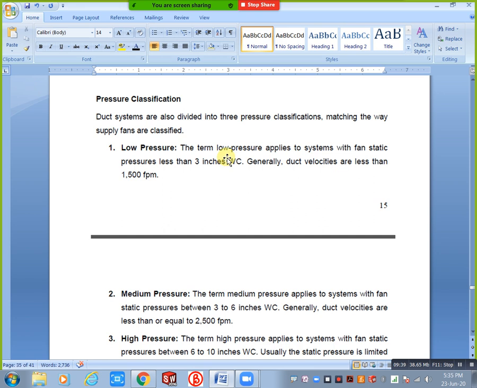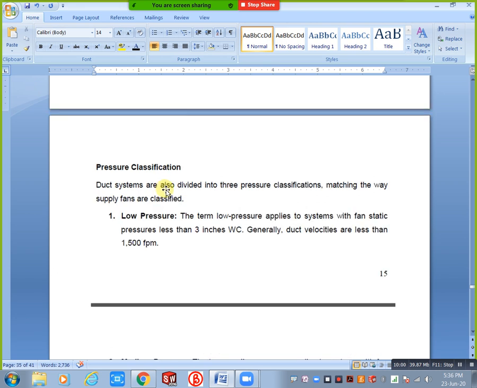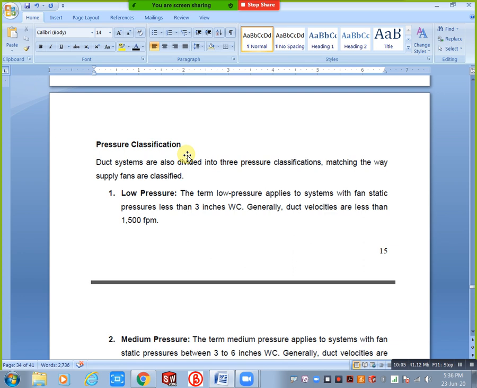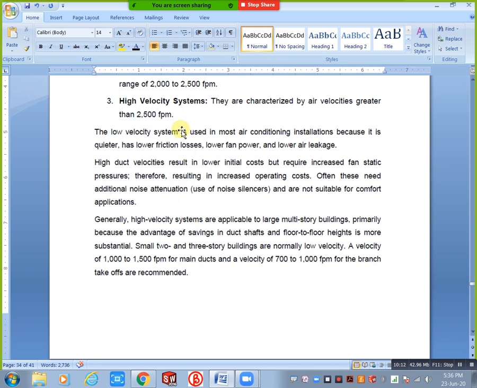Generally duct velocities are less than 1500 fpm. Low pressure means you will consider below 1500 fpm, just consider this one, you need not consider all of this. Why means, when you select your fan for low capacities or low pressure condition, you will take this one. Why means here we have low velocity, right? When you use a low velocity system, you will take a low pressure fan also. Okay, definitely we need this value. Below 1500 fpm we are using this low velocity system, and at the same time here also we consider a low pressure system.